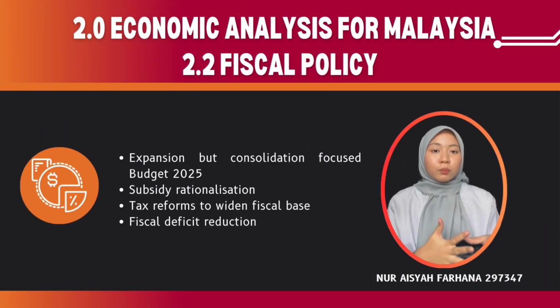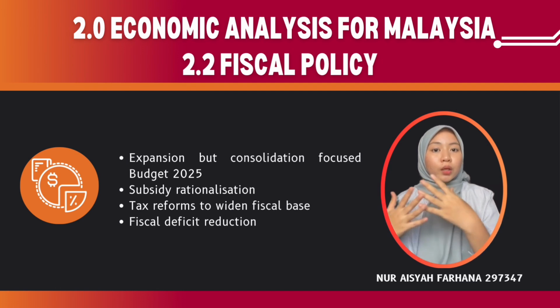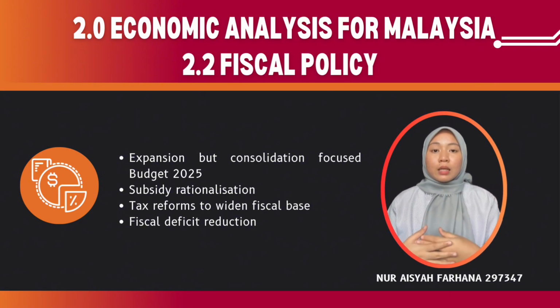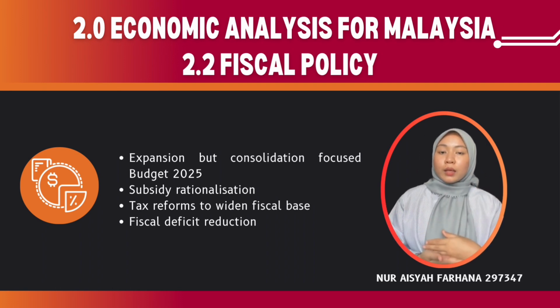On the fiscal policy side, Budget 2025 shows the Malaysian government is trying to support the economy while also controlling its spending. The total allocation is 421 billion ringgit Malaysia, which is the highest ever. This means the government is still spending more to help growth, but in a more careful and planned way.